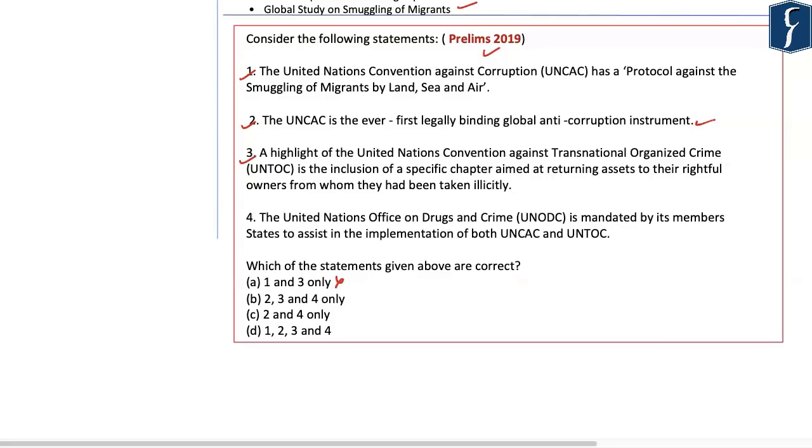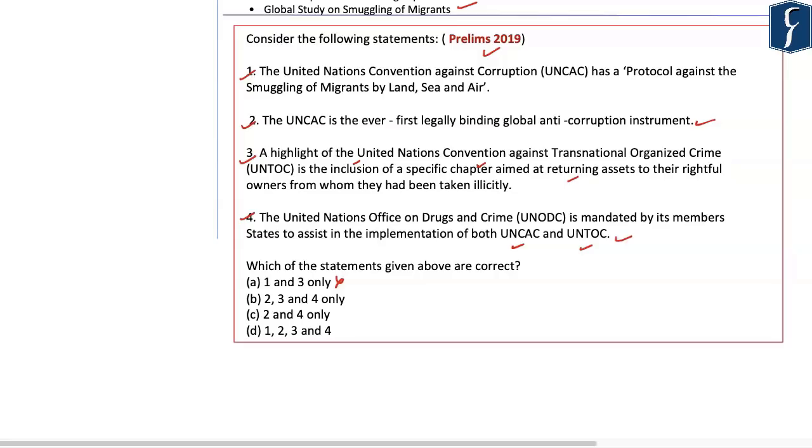The third statement reads as a highlight of the United Nations Convention Against Transnational Organized Crime is the inclusion of a specific chapter aimed at returning assets to their rightful owners from whom they have been taken away illicitly. The fourth option reads as the United Nations Office on Drugs and Crime is mandated by its members to assist in implementing both the United Nations Convention Against Corruption and the United Nations Convention Against Transnational Organized Crime. Now, as we have discussed here, the fourth statement is correct.